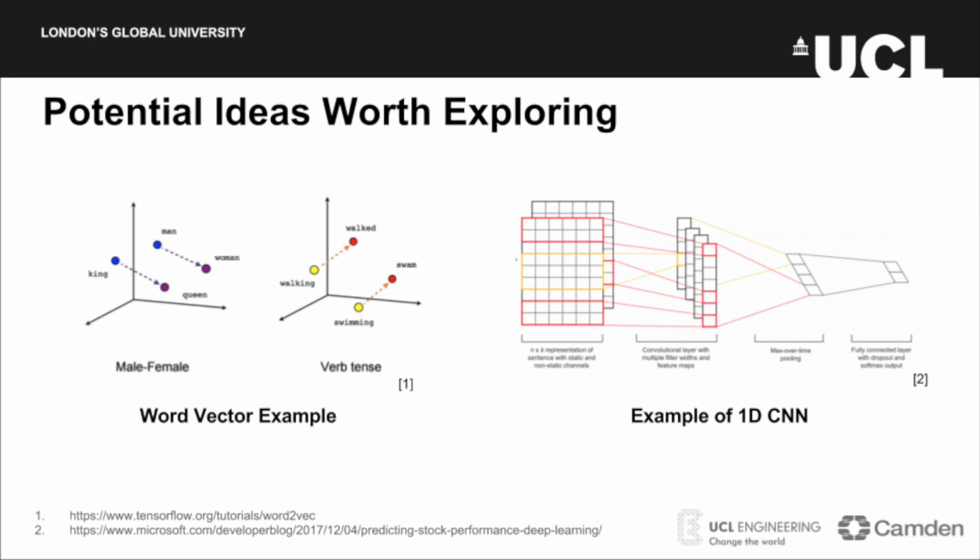A Microsoft research blog reports great results using convolutional neural networks for using public documents to predict stock market performance, in which they categorize the documents into different categories. Thus, it is worth exploring different models, such as stochastic vector models or CNNs, for this task. Most current solutions seem to rely on embeddings retrieved from lexical databases such as WordNet, Word2Vec, or GloVe. This might be one of the resources to improve our analysis.